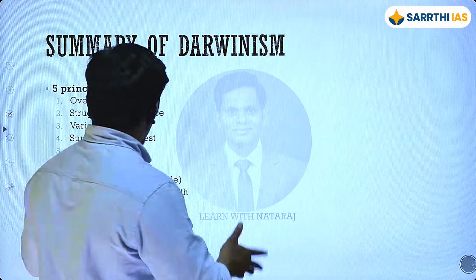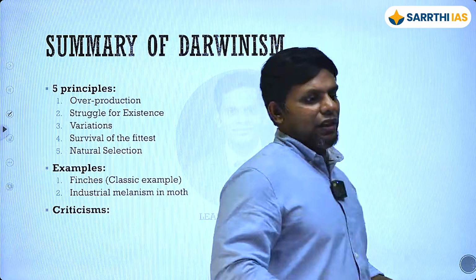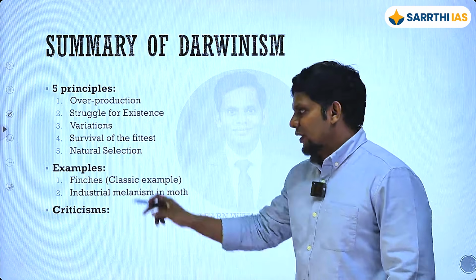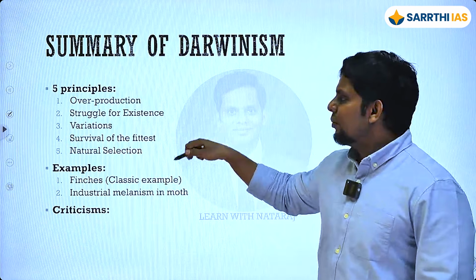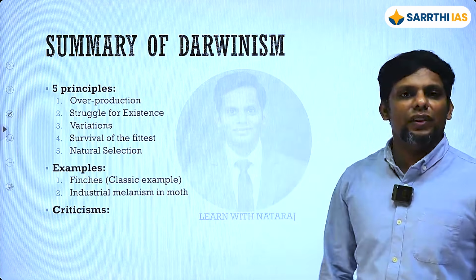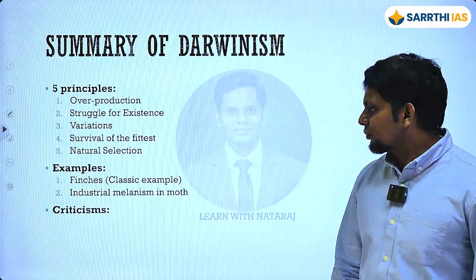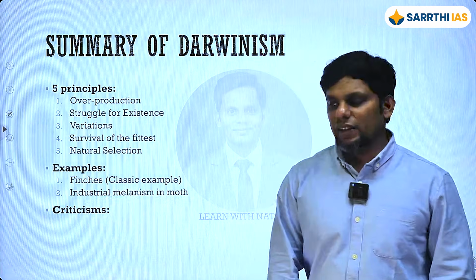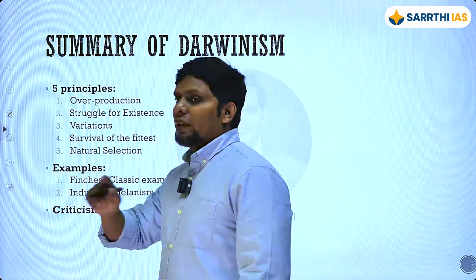In case you have a long answer, you can basically try to classify it in this manner: overproduction, struggle for variation, survival of the fittest, and natural selection. Actually, this particular sequence of ideas you can use to explain any kind of natural selection. Okay, there is another example. This is also a classical example, and just note down the name of this person.